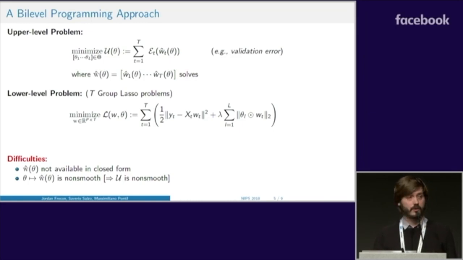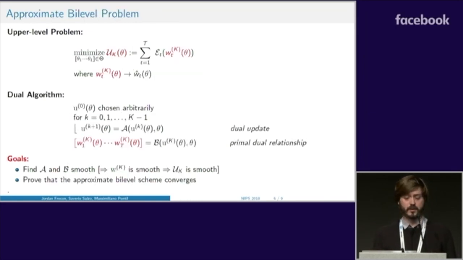In order to overcome these two issues, we propose an approximate bilevel problem. This problem is very similar to the one before. The only change is that we have replaced W hat by WK, which is the output of a dual algorithm that converges to W hat. This dual algorithm involves two mappings A and B as follows.